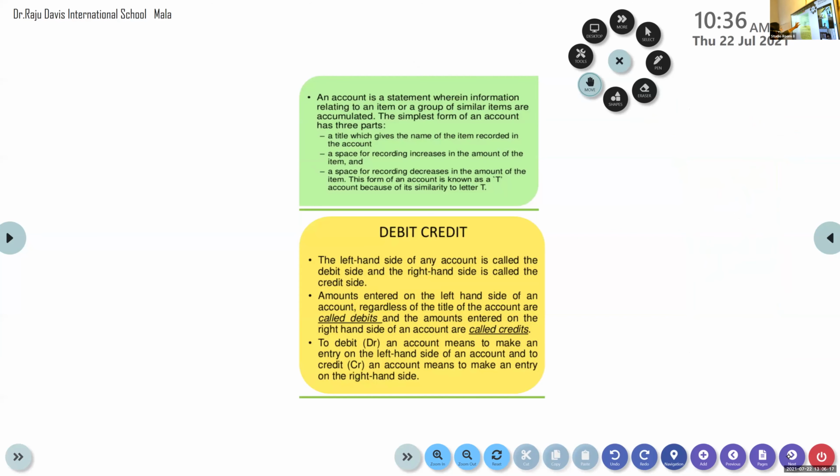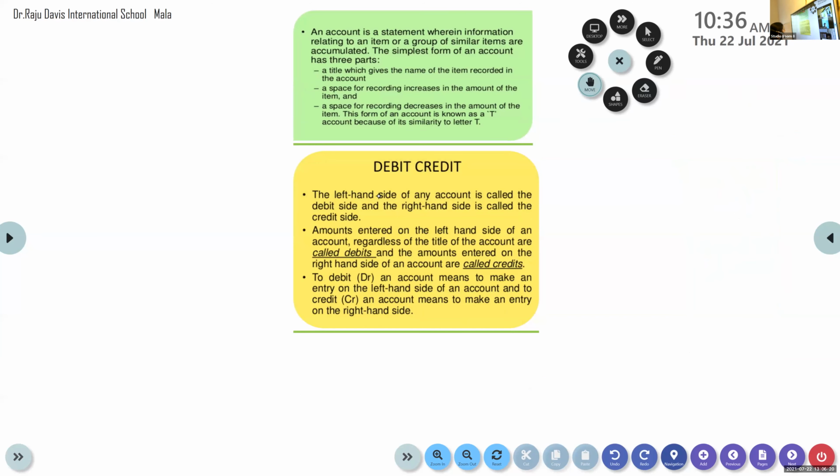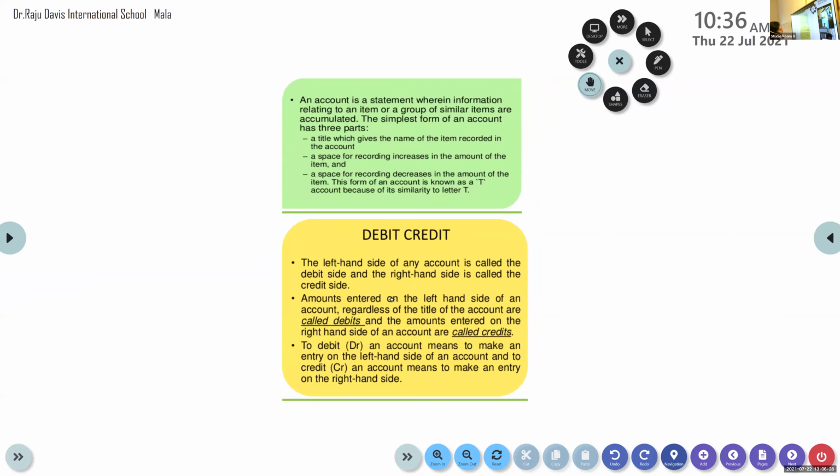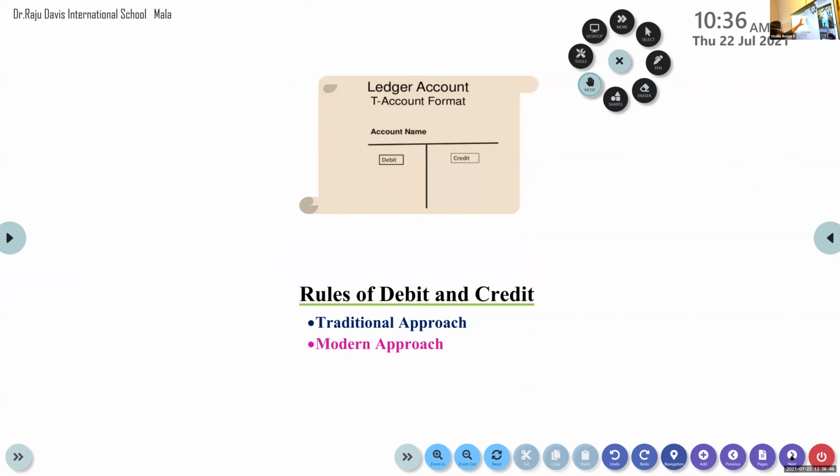The left hand side of any account is called the debit side and the right hand side is called the credit side. That's enough from the slide. We'll discuss it again. Never ask me what is this debit and credit. I have come across such students after learning everything at last, asking what is the meaning of this debit and credit. There is no meaning. It is just the position, a place, left side, right side. So here you can see the ledger account again. Now we are going to see the rules of debit and credit.